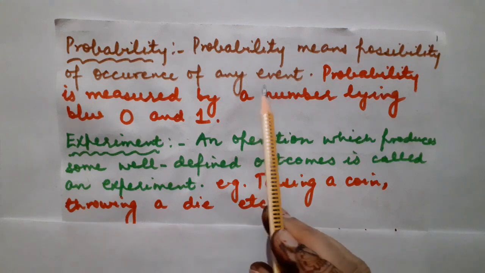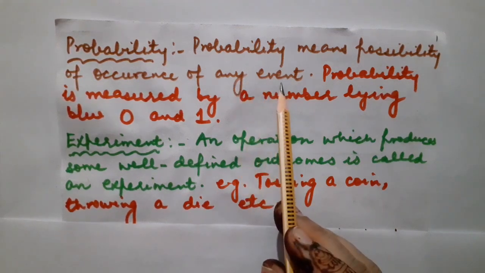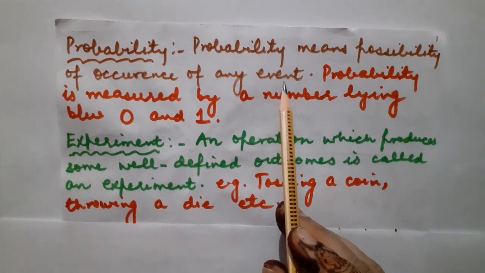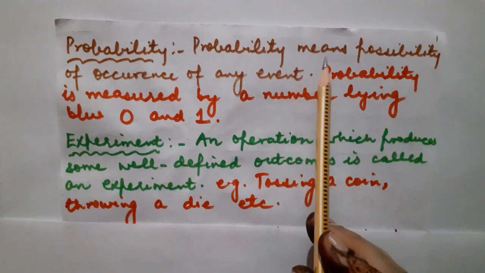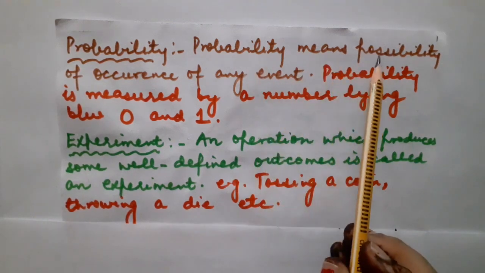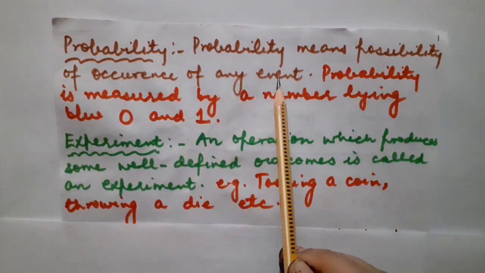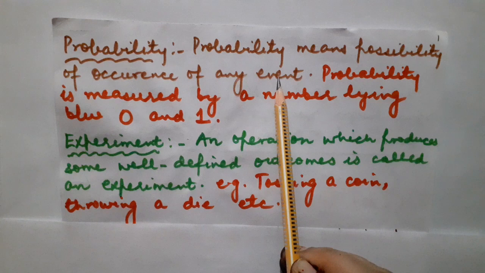So there are equal chances of occurrence of both events, that the weather may be sunny or the weather may be rainy tomorrow. Fine. We are not sure about the weather tomorrow. But we are just going for the possibility of the occurrence of that event, that the weather may be sunny or it may be rainy.